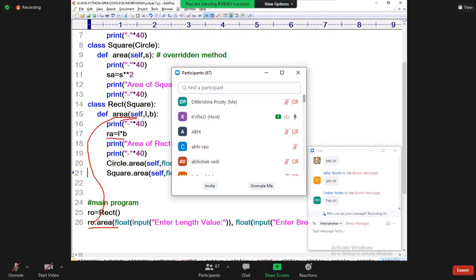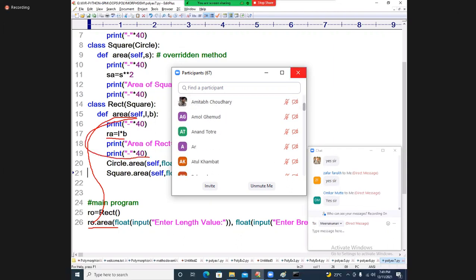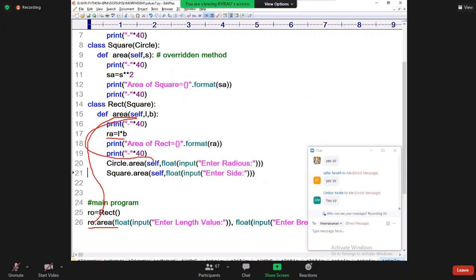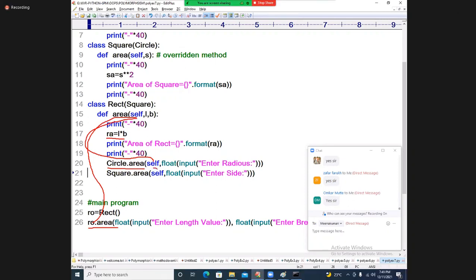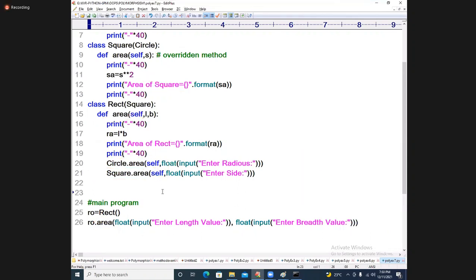In this self, same thing: from the current class context, you are calling the circle class area method. From the current class, you are calling the square area. Like that, from the current class method, you are calling the other class methods easily. Self is the same as previous, nothing is difficult. Did you understand, students? Yeah, same thing only. Understand, students? Is it okay?